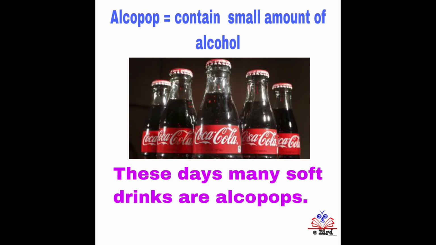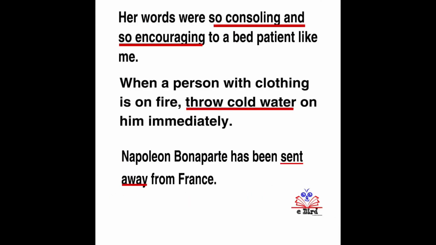Now you have learned 3 words. Assassinated, ailing, Alcopop. Then we will look at the next 3 sentences. Here, let's learn another 3 new words. Go through these sentences first. The first one says, her words were so consoling and so encouraging to a bed patient like me.